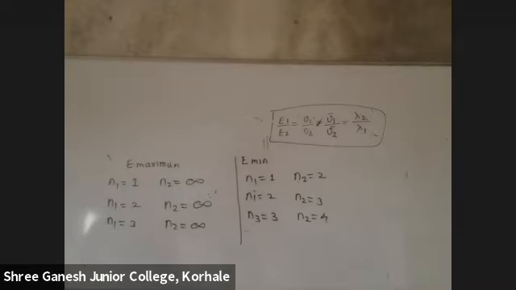Energy is minimum in Balmer series. What is the question? Balmer series means which series? First is Lyman, second is Balmer, so n1 is equal to 2, and energy is minimum means n2 will be 3. But then you will come and say, sir, this question is wrong, n2 is not given. They will not give it.